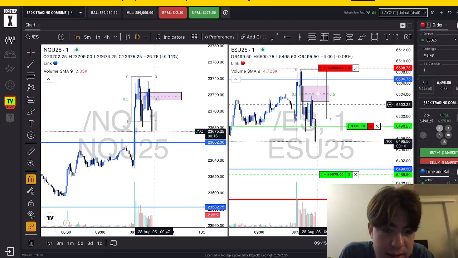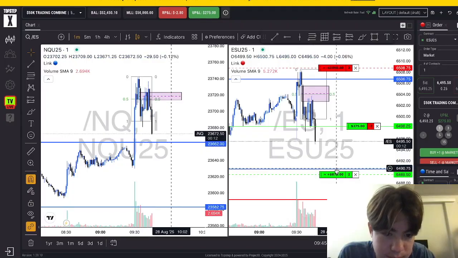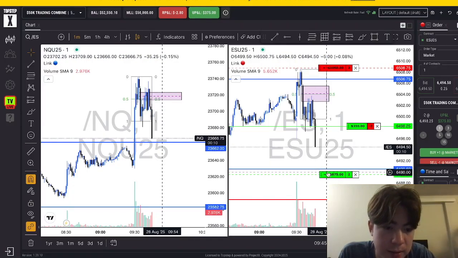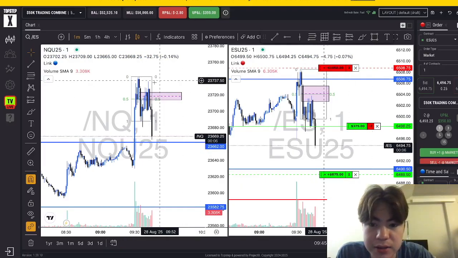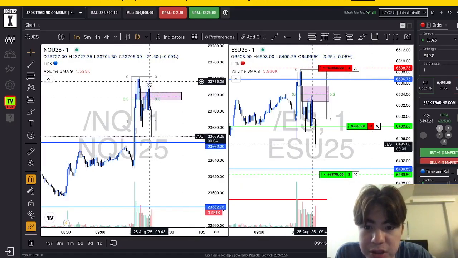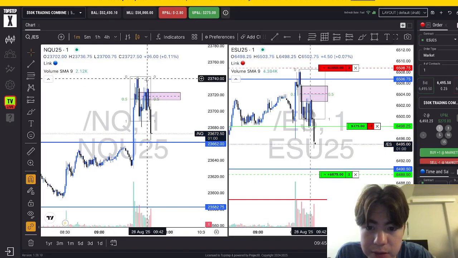2 contracts on ES, stop loss above the liquidity sweep. And normally I would just target London low right here, but ES is the more bearish index, which is why I took the trade on ES and not NASDAQ. You can see if I took the trade on NASDAQ, I would have gotten this much closer to the stop loss. The stop loss would be right here on NASDAQ, and I would have gotten here, like really close.